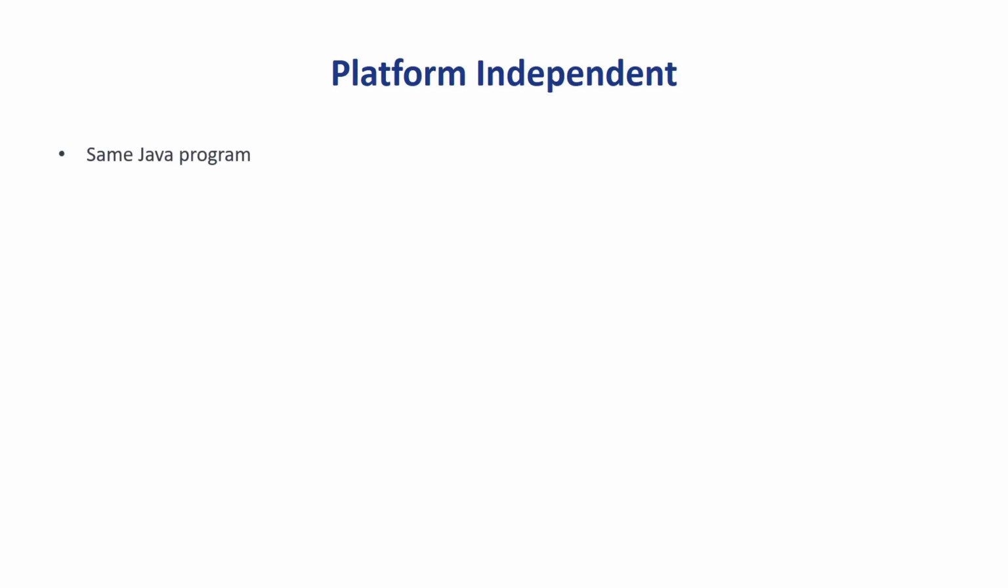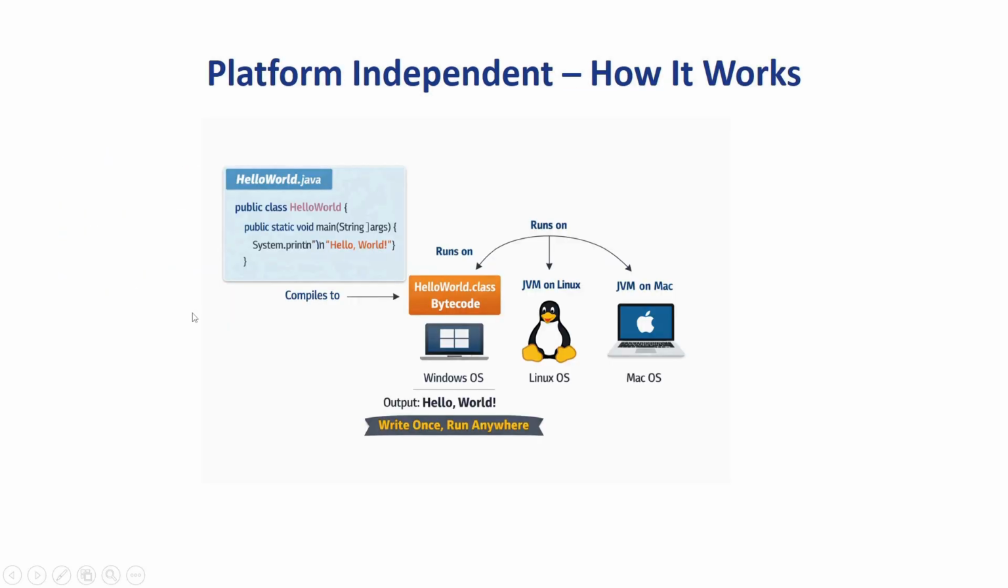So the first feature is platform independent. Platform independent means the same Java program can run on different operating systems like Windows, Linux or Mac operating system. For example, suppose I write a Java program on a Windows machine. I take the same compiled file and run it on a Linux machine or Mac operating system machine. It works without changing the code, but it requires JDK installed on that machine. That's why Java follows write once, run anywhere. So now let's see how platform independent works.